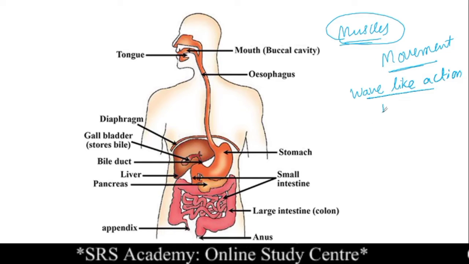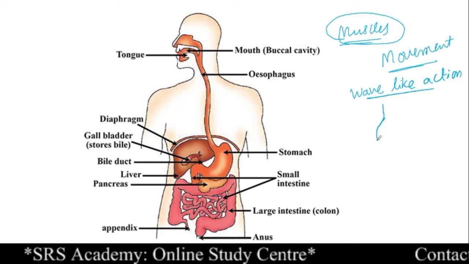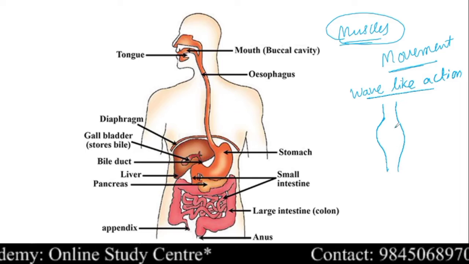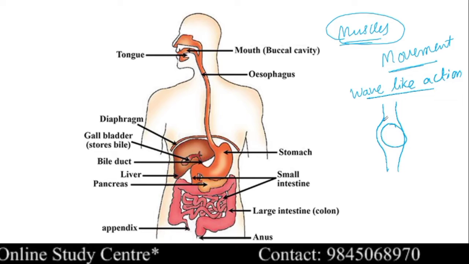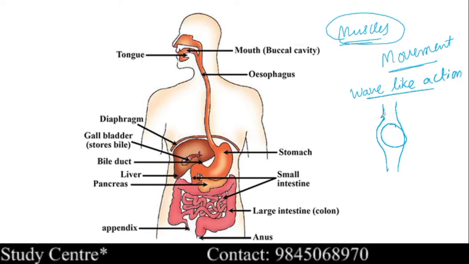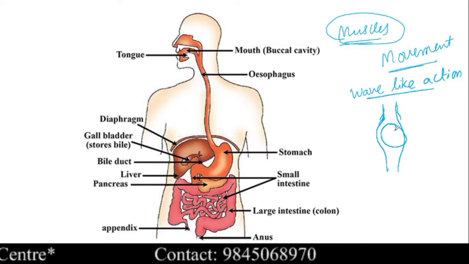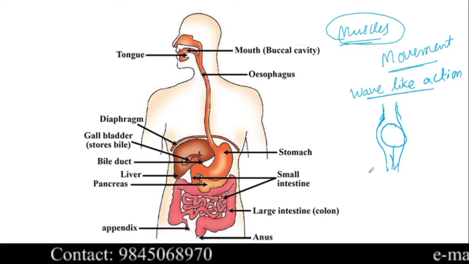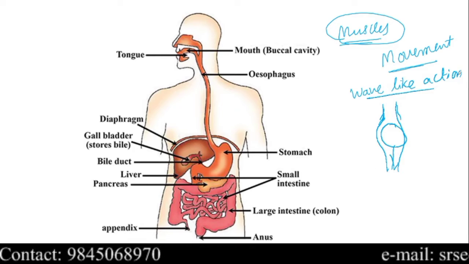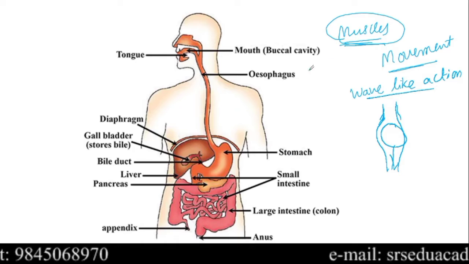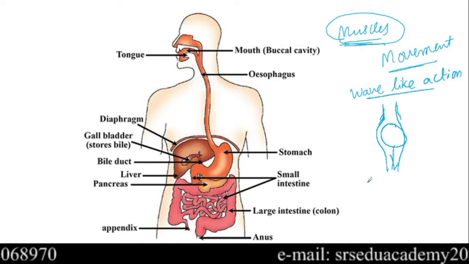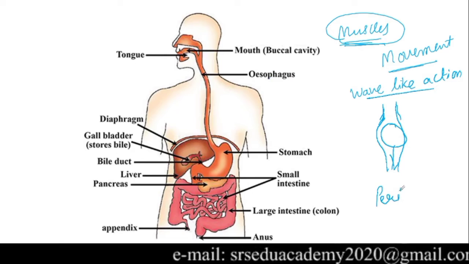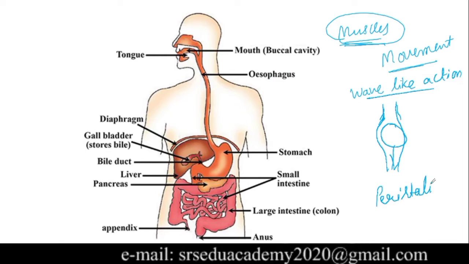For example, in the alimentary canal or esophagus, wherever the food is coming, they show the wave-like action. The wave-like action made by the muscles pushes the food forward. That means here it is moving downwards. This wave-like action of the muscles which takes place in our alimentary canal, we call it peristalsis.